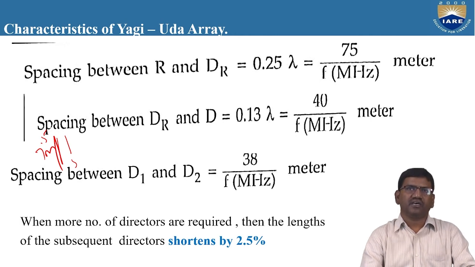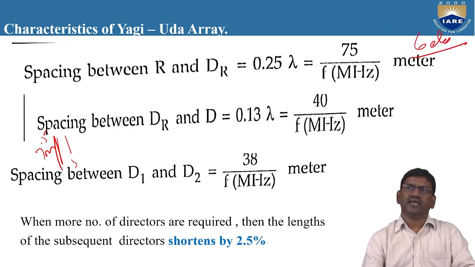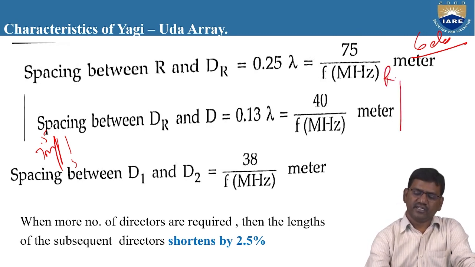Only when the question is asked, if you want to design a Yagi antenna as a 6-element array, then 3 more directors are required. That means 3 more elements adjacent to the driven element are required. So what are the things we need? First one is the reflector.